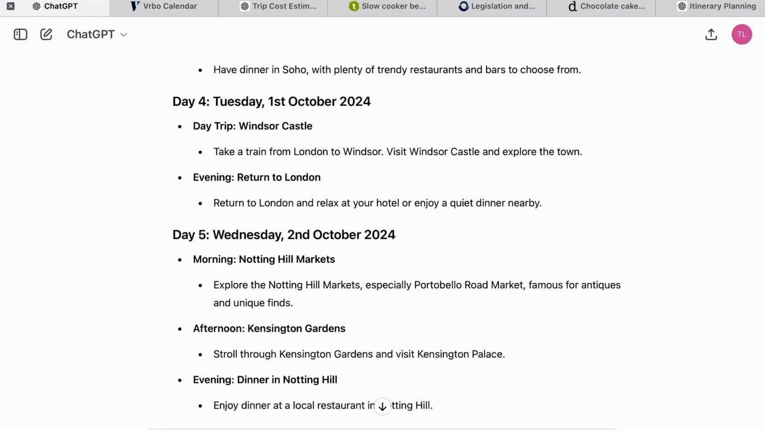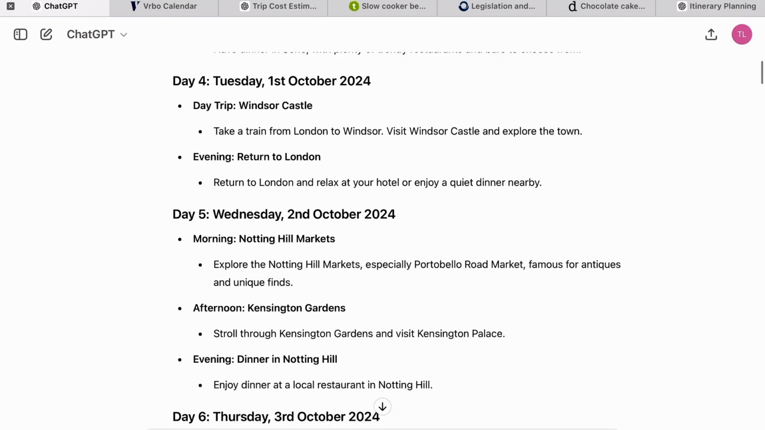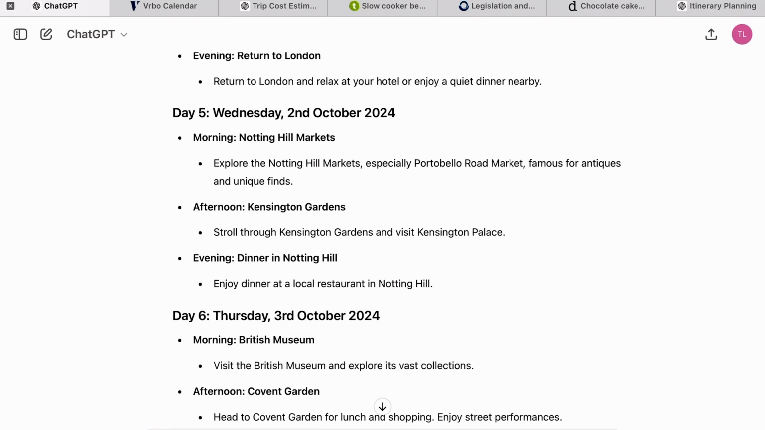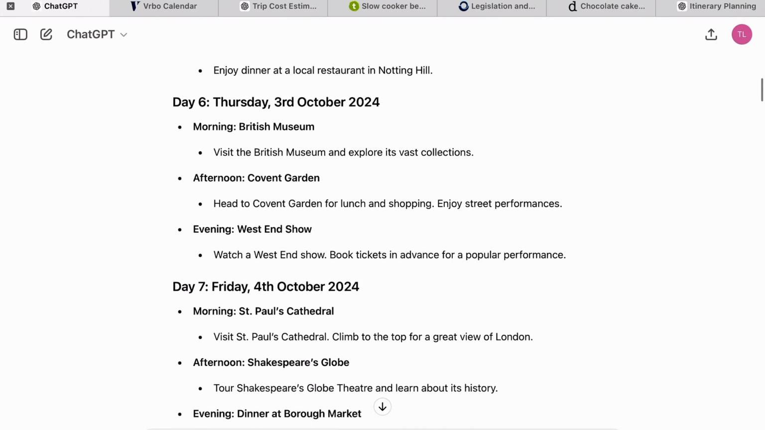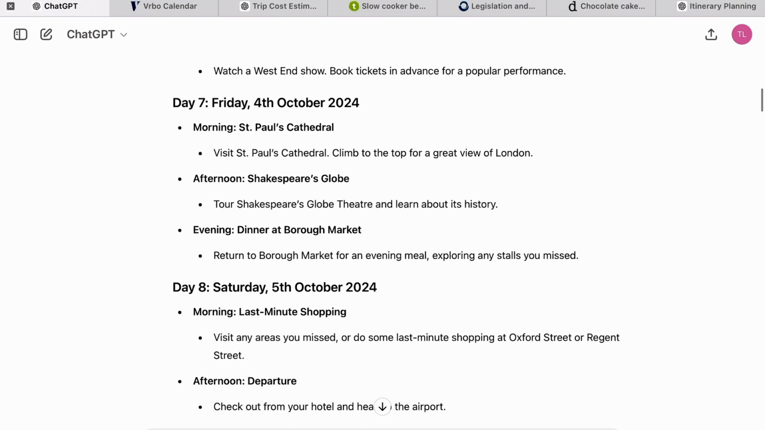And then on Tuesday, we head off to Windsor Castle, and on Wednesday to Notting Hill Markets and Kensington Gardens, which are nearby to each other, so it's grouped these things together. And then on day 6, actually it's a 7-day agenda, we've got the British Museum, and then Covent Garden and a West End show. The Friday we see St Paul's Cathedral, Shakespeare's Globe, and then suggesting dinner at Borough Market.